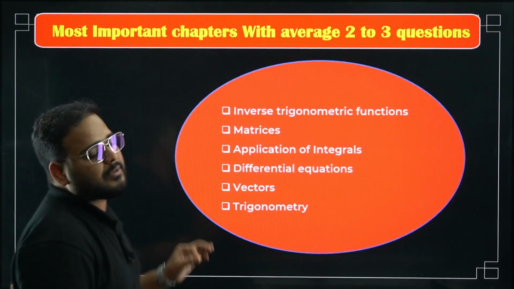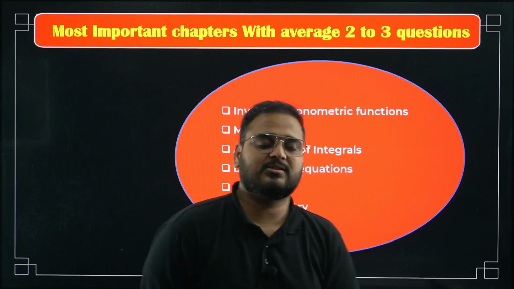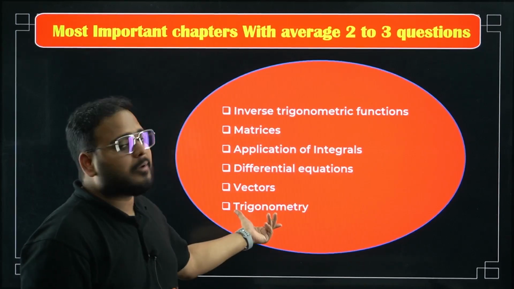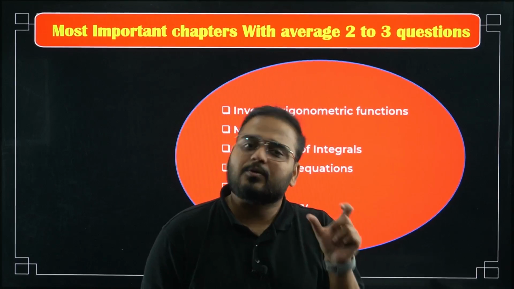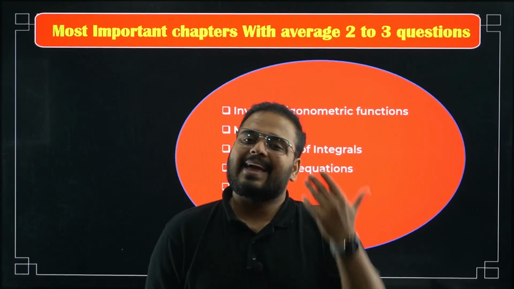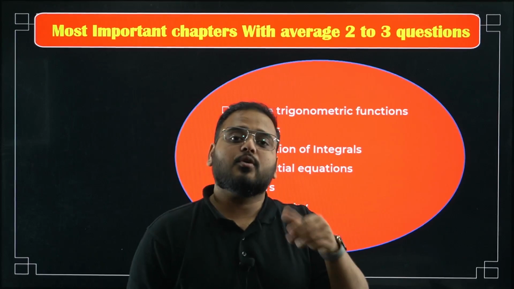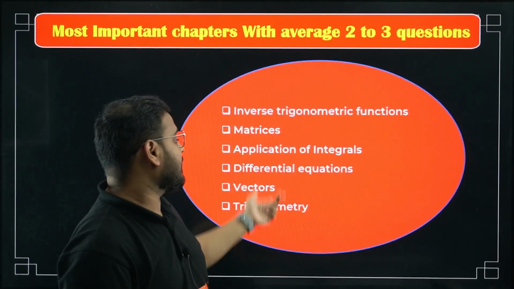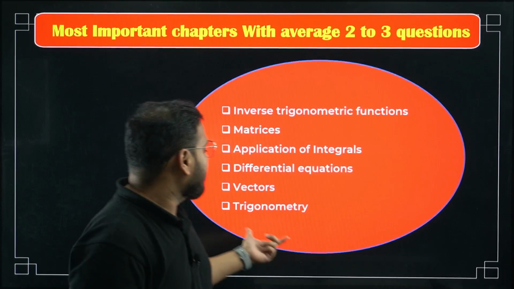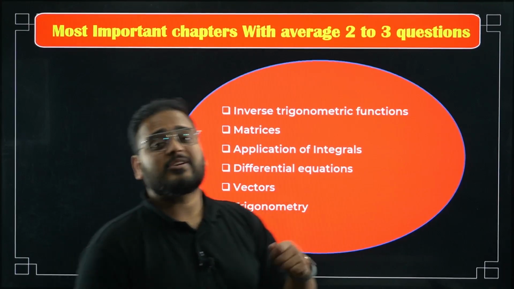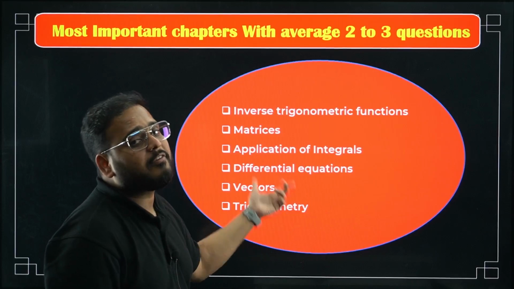Vectors is also very important, bacha. It's a formula-based chapter; if you know the formulas, you can actually get very good marks in this. That's why vectors are very important. Trigonometry, it's not like a chapter. Yes, a question can be asked directly on trigonometry as well, but any calculus question can be asked on the basis of trigonometry. That's why it is very important, even though a 4 mark or 3 mark question may not come directly from here, still, bacha, it plays a very good role in your calculus questions. That's why I put it here in the second highest weightage category of trigonometry.